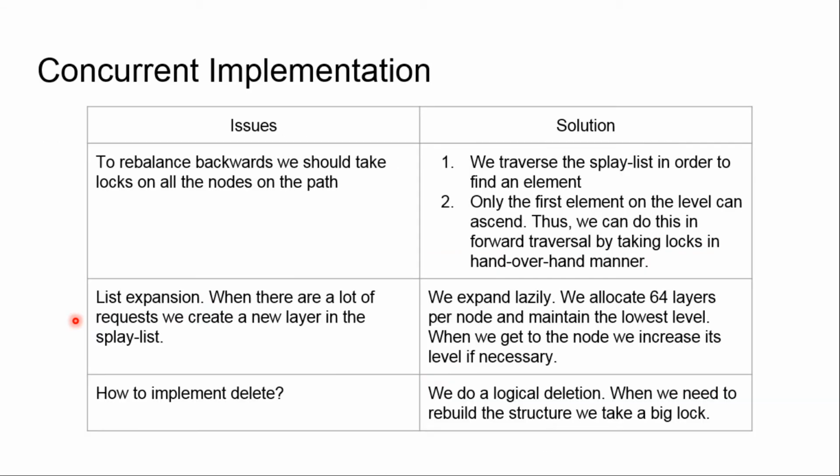So what about concurrent implementation? The first issue that comes to mind is that we rebalance forward and backwards. And when we rebalance backwards, we should take locks on all the nodes in the path, which is not very good. So what is our solution? At first, as we already said, we rebalance backwards only with probability 1 over c. However, we will now make the rebalancing operation not backwards, but forward.